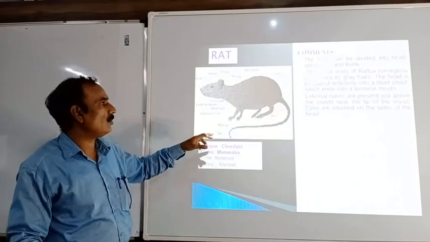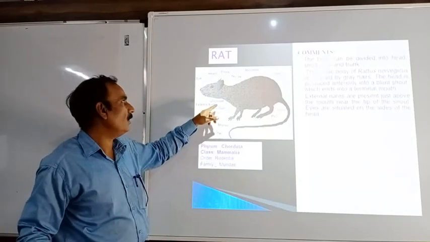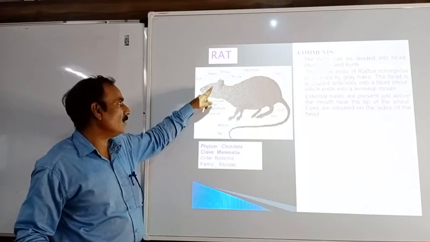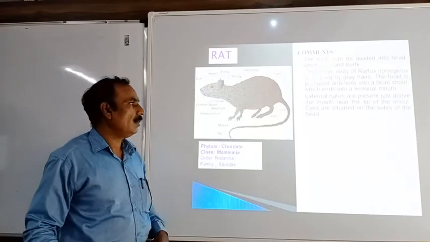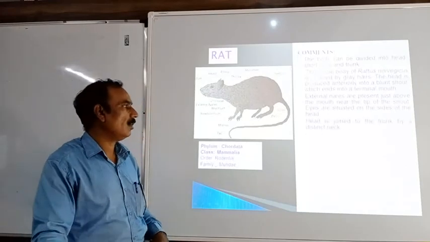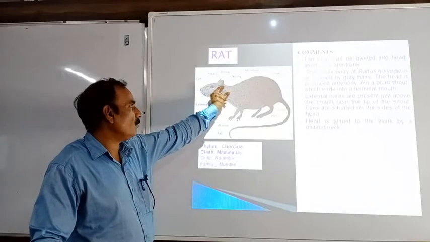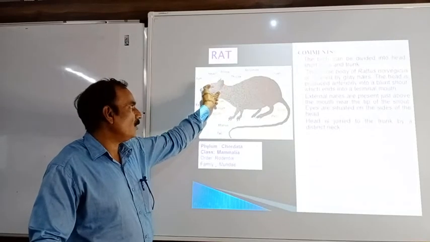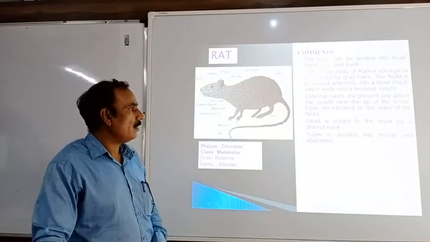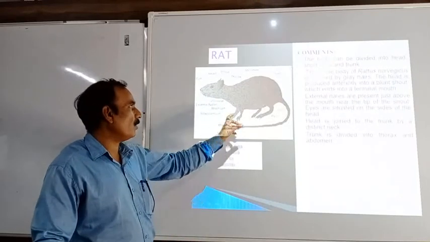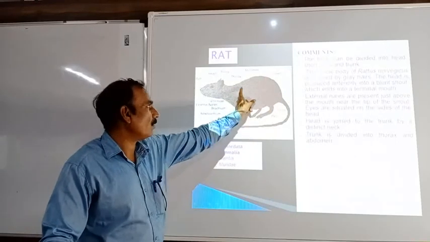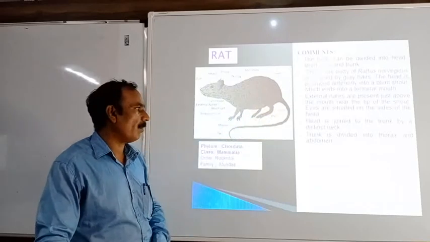Then eyes are situated on the sides of the head. So these are the eyes, a pair of eyes, present on either side of the head region. Then the head is joined to the trunk by a distinct neck. So this portion is called the neck. So the head is joined to the trunk with the help of this neck. The trunk is divided into thorax and abdomen. So this much portion is nothing but the trunk. This portion is called the thorax, and the remaining portion is the abdomen.